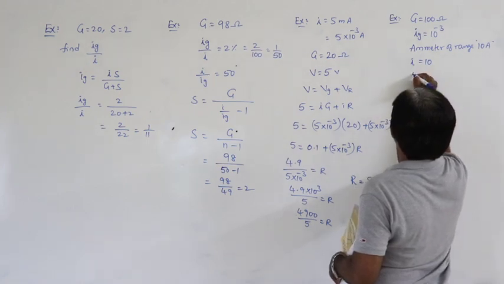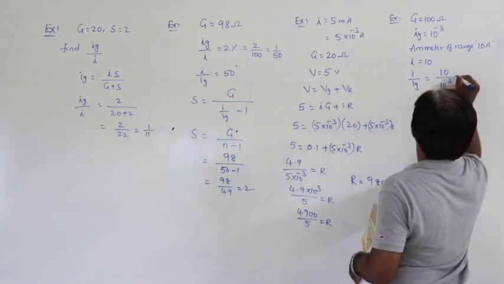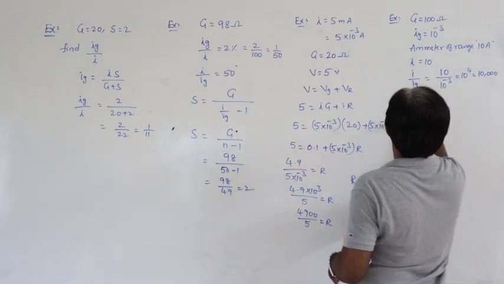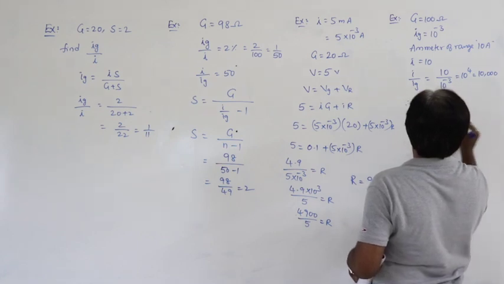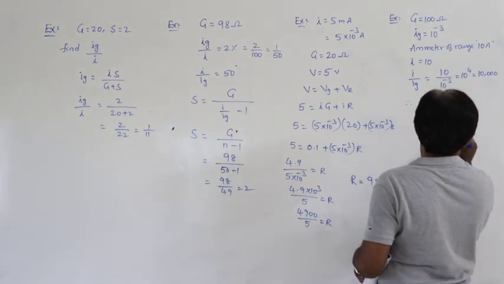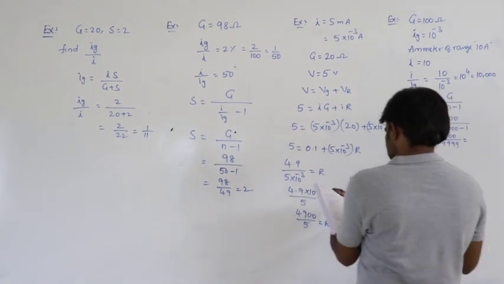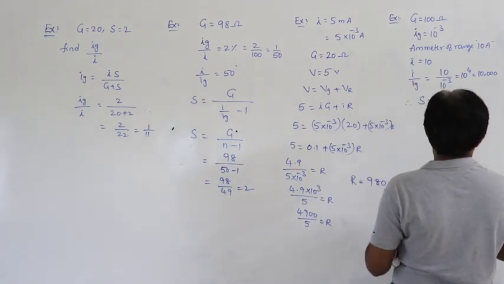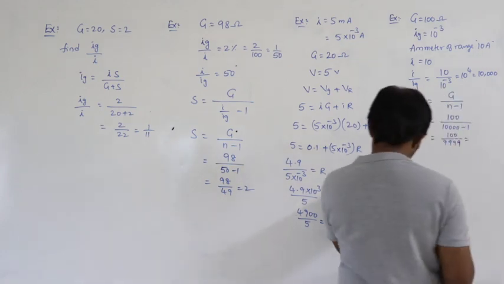I by Ig is equal to 10 by 10 power minus 3, that is 10 power 4, so 10,000. Therefore the shunt to be connected is G by (n minus 1), 100 by 10,000 minus 1, so 100 by 9999, approximately 0.01 ohms.